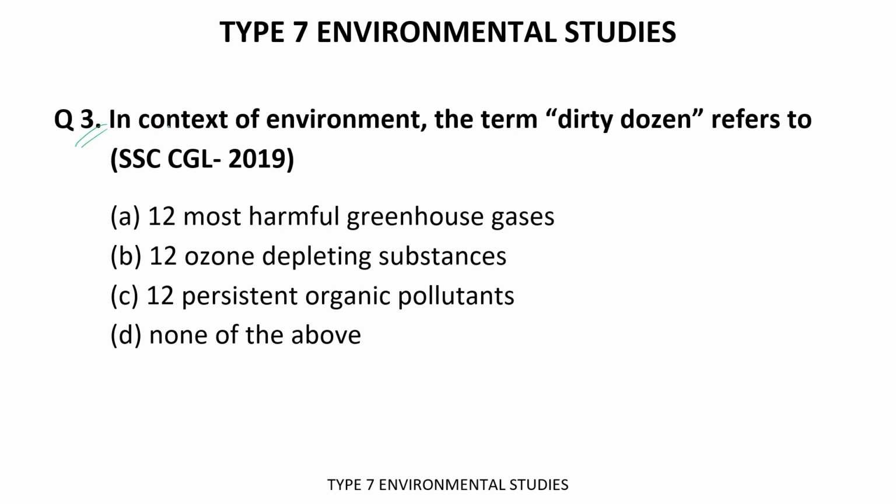Let's move forward. Third question we have: in the context of environment, the term dirty dozen refers to 12 most harmful greenhouse gases, 12 ozone depleting substances, 12 persistent organic pollutants, or none of the above. 30 seconds I'm granting you to answer this question, and your time starts now.